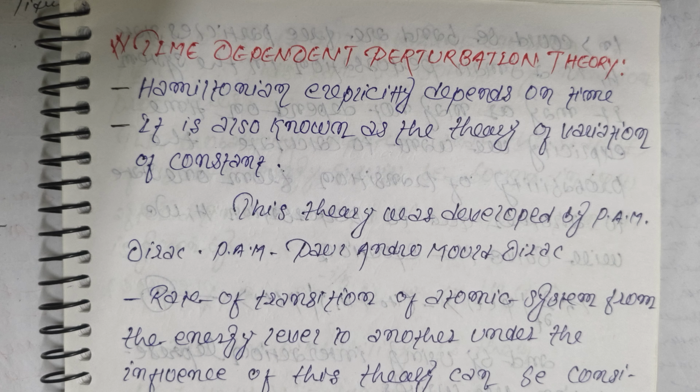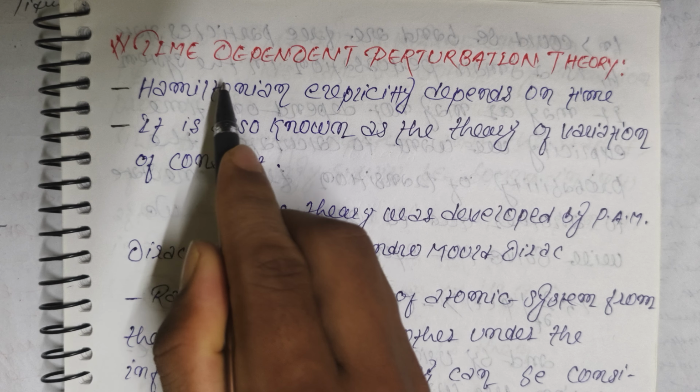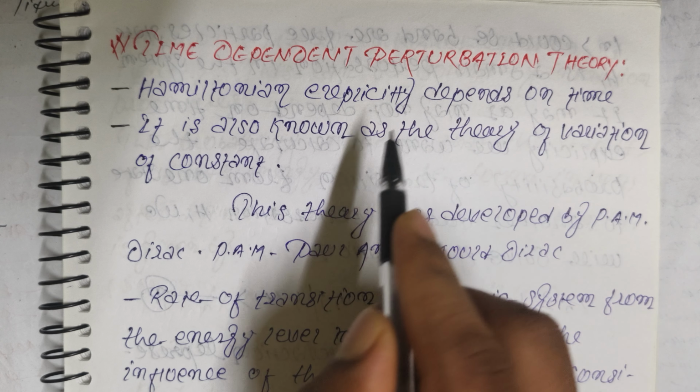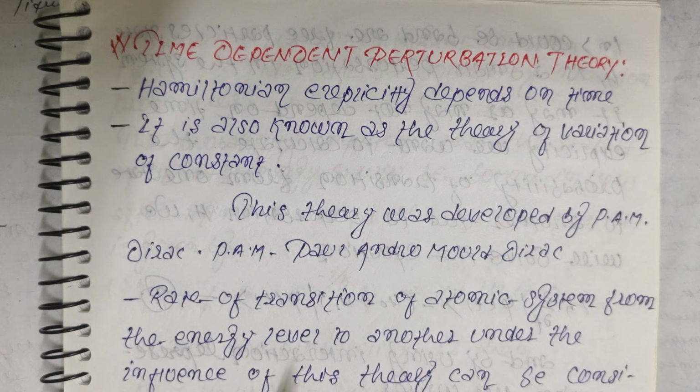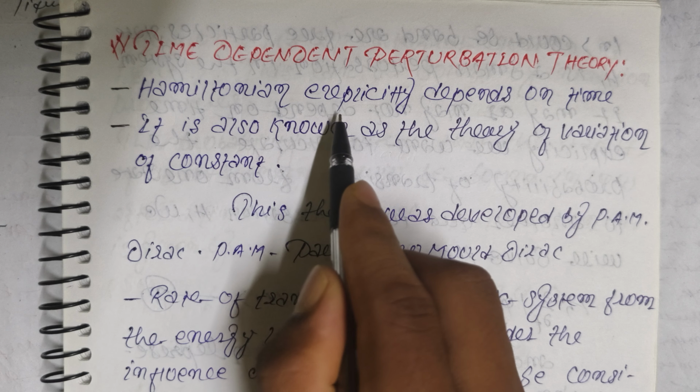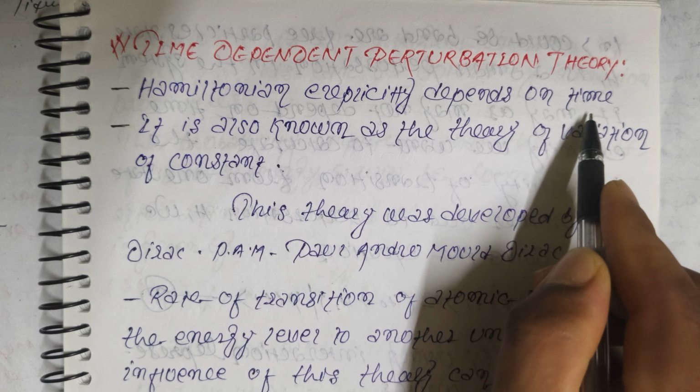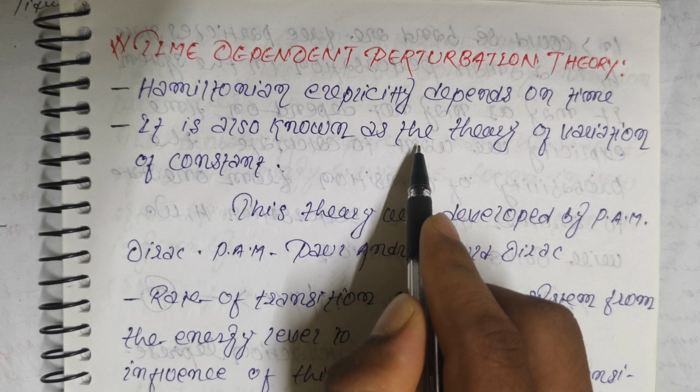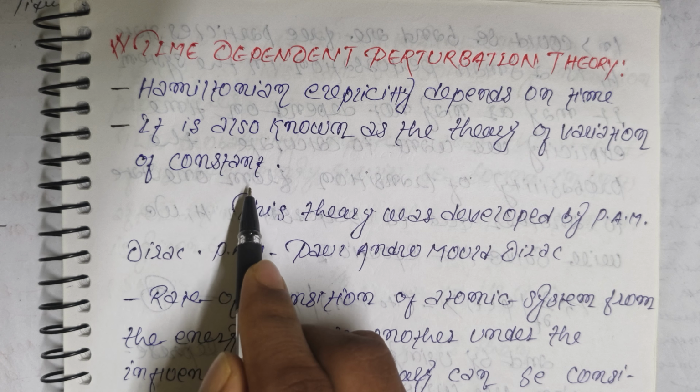Friends, today we discuss a very important topic for PGSM2. The topic is time dependent perturbation theory. This is a very important topic, friends, for PGSM2. Let's discuss now. The Hamiltonian especially depends on time. It is also known as the theory of variation of constants.